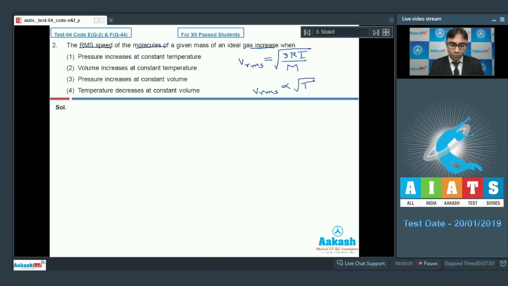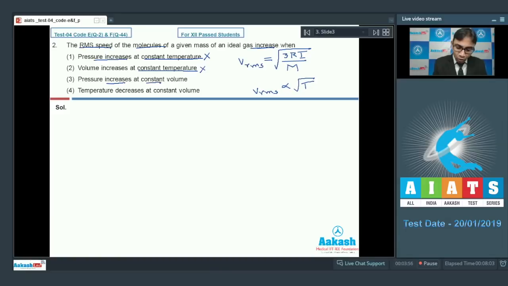Now let's look at the options. First option says pressure increases at constant temperature. Since the temperature is constant, Vrms will not increase, so this is wrong. Second, volume increases at constant temperature. Again, since the temperature is constant, Vrms will not increase, right?